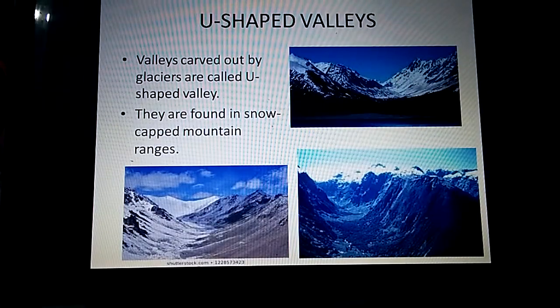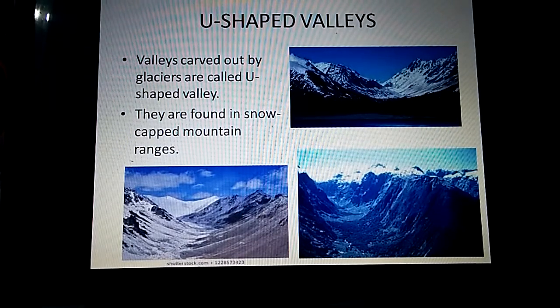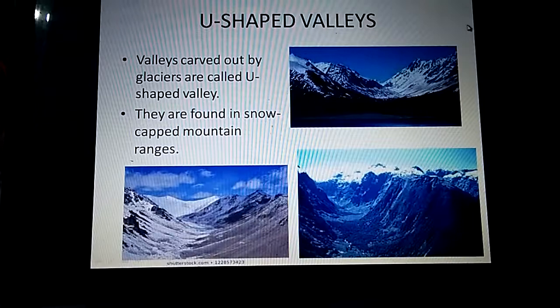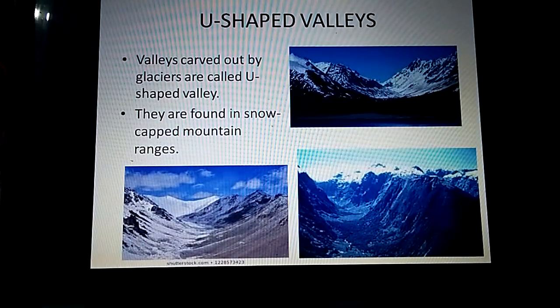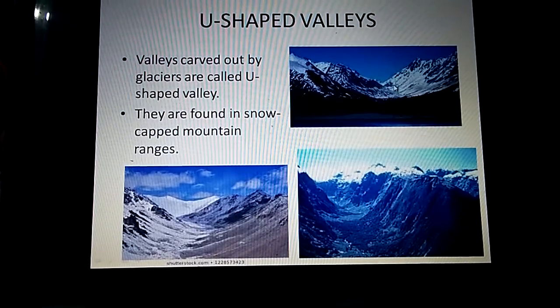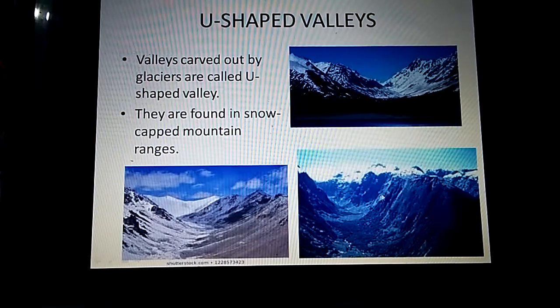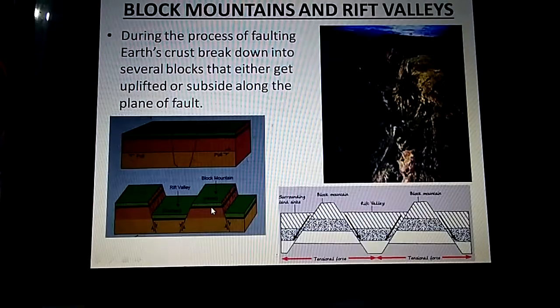Next valley is the U-shaped valley. They are shaped like the alphabet U, and these valleys are carved out by glaciers. They are found in the snow-capped mountains. See, this is the U-shaped valley. Yes, this one. This is a U-shaped valley. They are found in the snow-capped mountains.